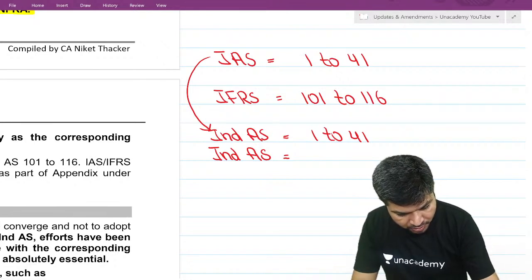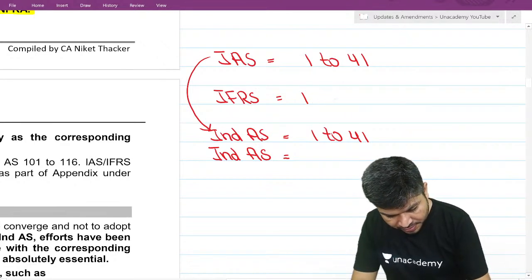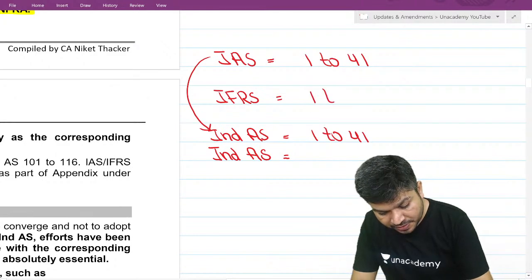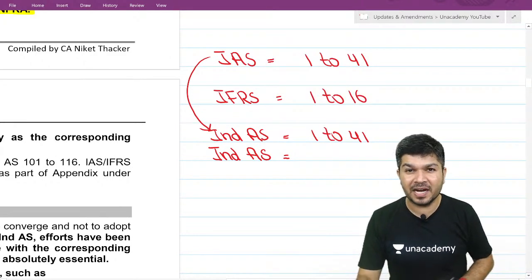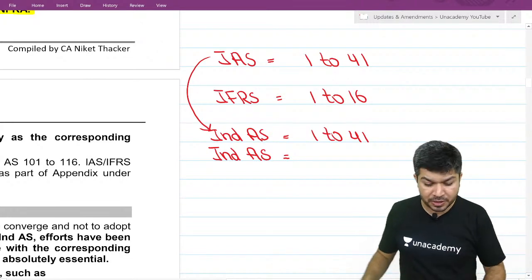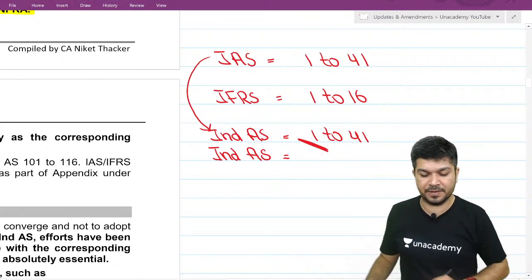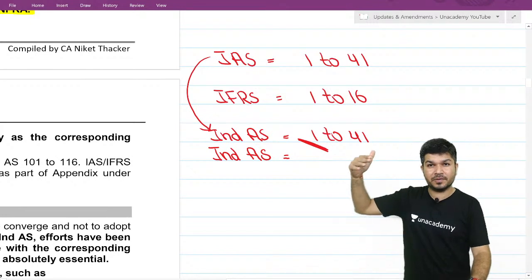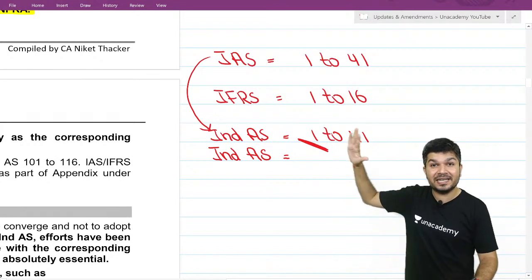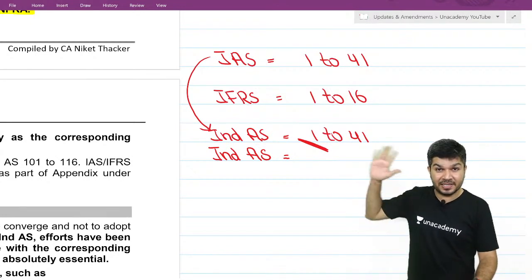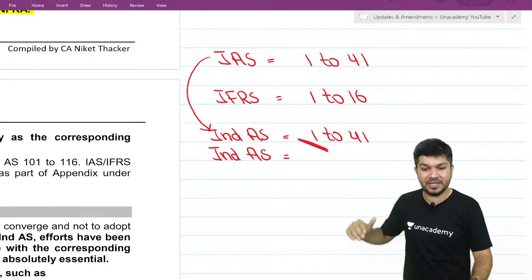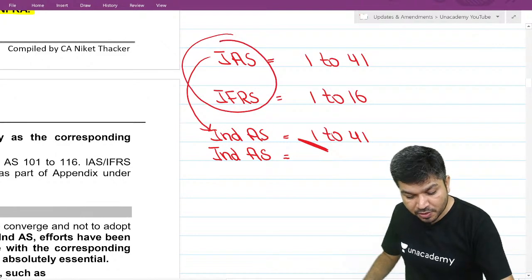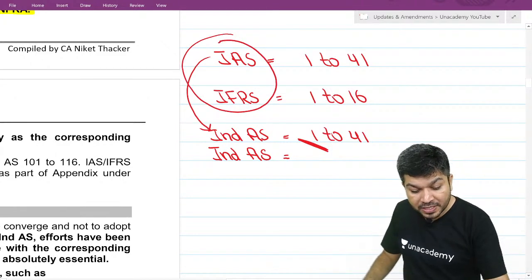There's one small change. This is actually IFRS 1 to 16. In India, I can't have Ind AS 1 to 16, because if I put Ind AS 1 to 16, duplication will happen. So internationally it is IAS 1 to 41 and IFRS 1 to 16. In India, instead of two names, we have only Ind AS.